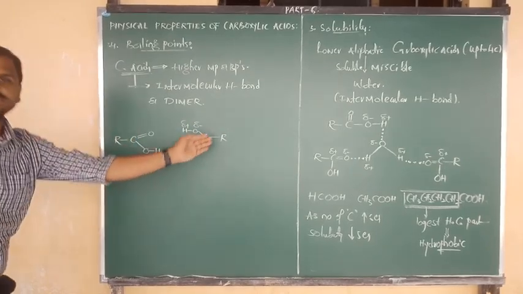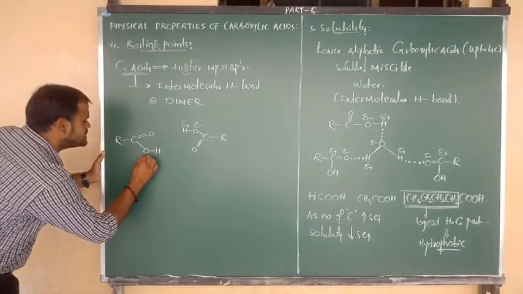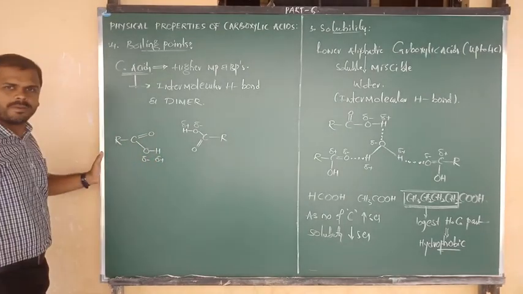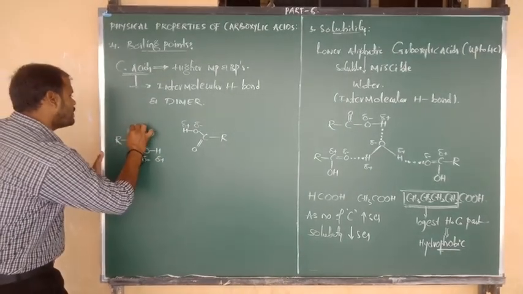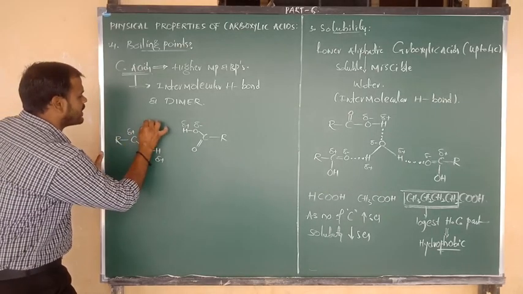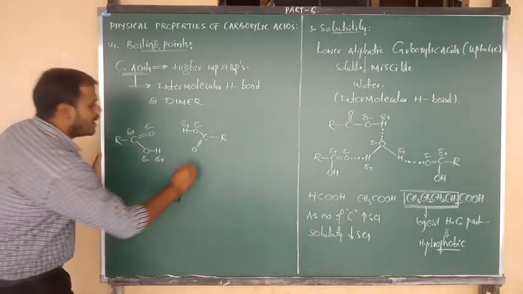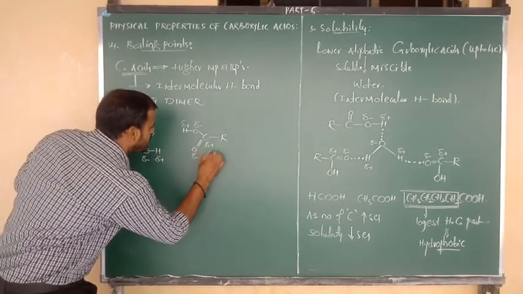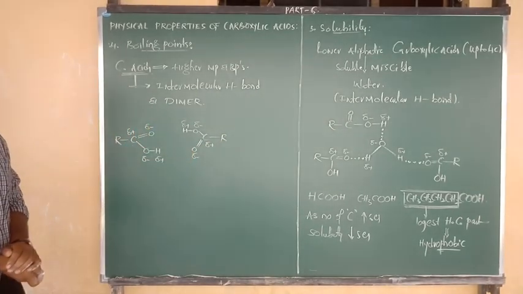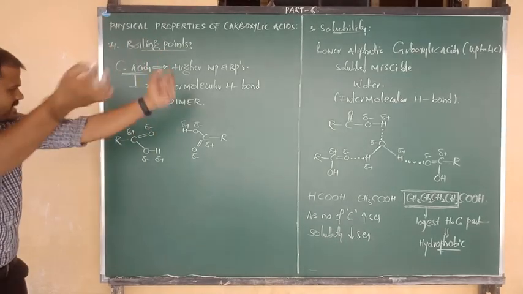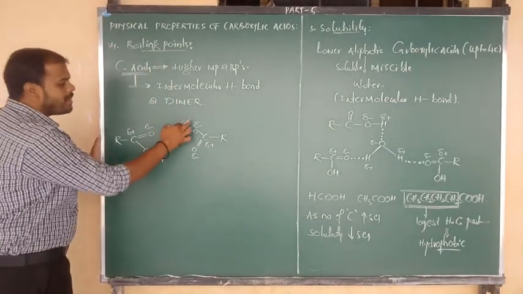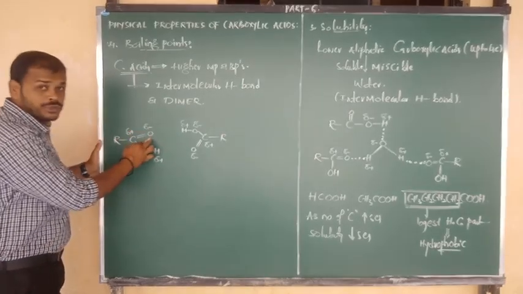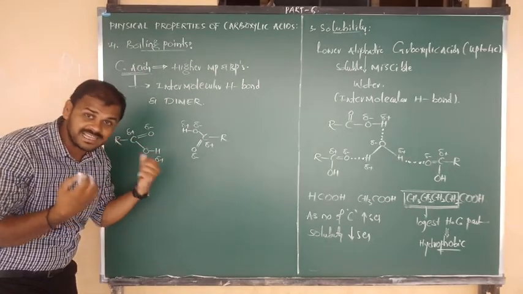Similarly, we have to represent all cases: carbon has partial positive and oxygen has partial negative. Listen carefully. Partially positively charged hydrogen is there, and here partially negatively charged, more electronegative oxygen is there.